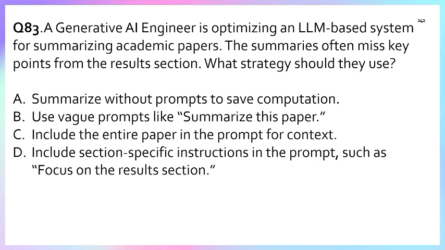Whereas option C, including the entire paper in the prompt for context, could help, but it's insufficient. Token limit, unnecessary context dilution. Whereas option D, include section specific instruction in the prompt, such as focus on the results section. This is the best choice because prompt engineering with section level focus ensures the model highlights the results section explicitly. So the correct answer is option D.